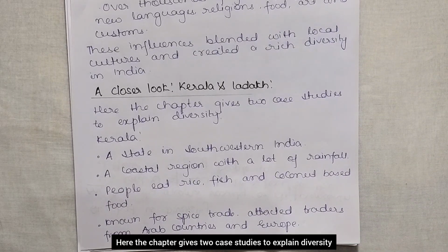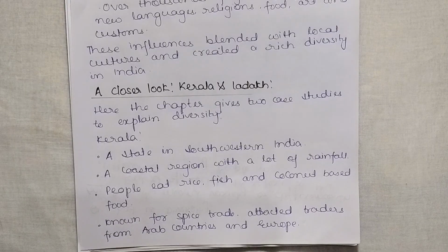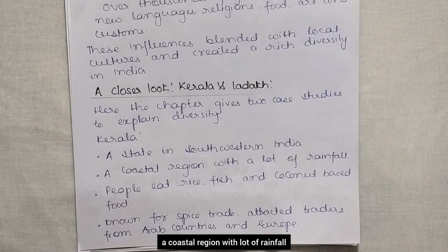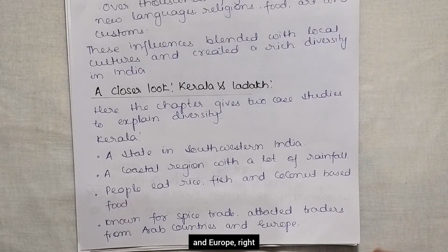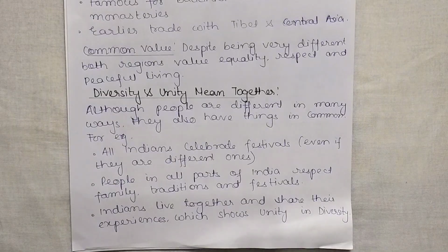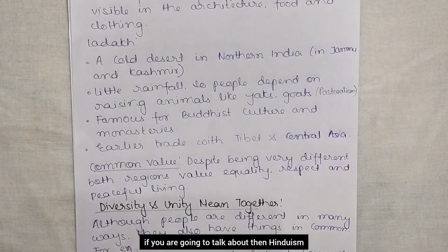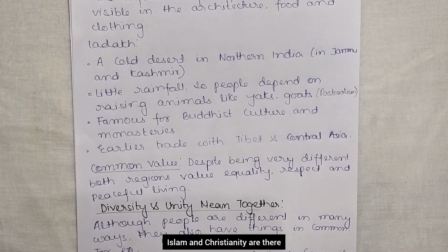Here the chapter gives two case studies to explain diversity. The first one is Kerala, a state in southwestern India, a coastal region with a lot of rainfall. People eat rice, fish and coconut based food here, and it is known for the spice trade and attracted traders from Arab countries and Europe, right? And if you talk about religion, then Hinduism, Islam and Christianity are there.